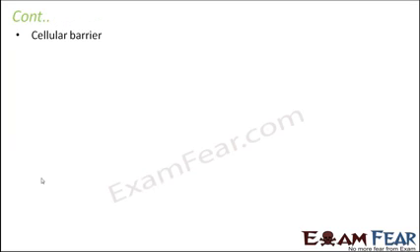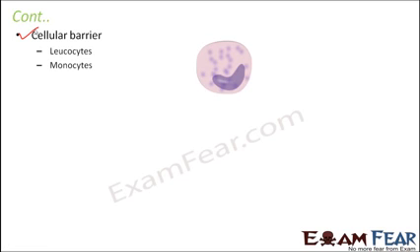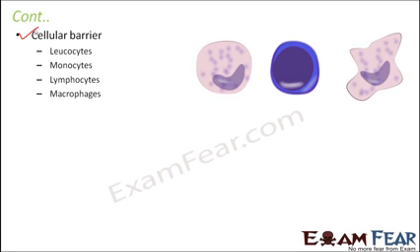The third one is the cellular barrier. That means there are certain cells which themselves act as barriers. Some of the cells are leukocytes, monocytes, lymphocytes, macrophages. These are some of the cells which help to fight infections. So these cells in themselves act as barriers.